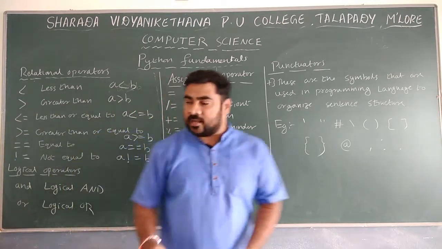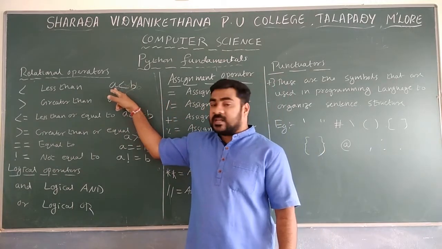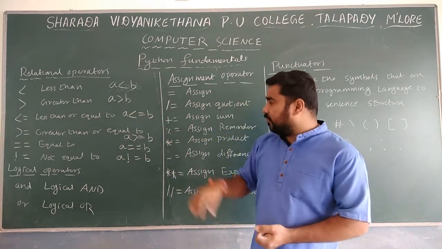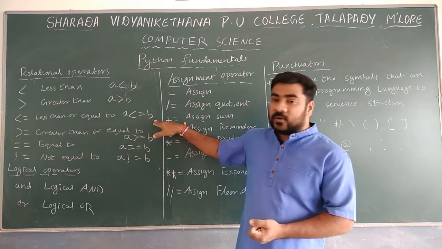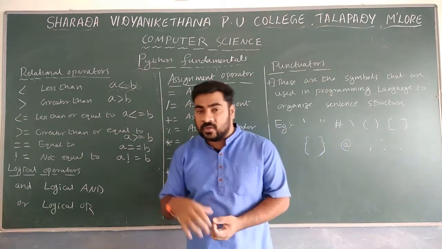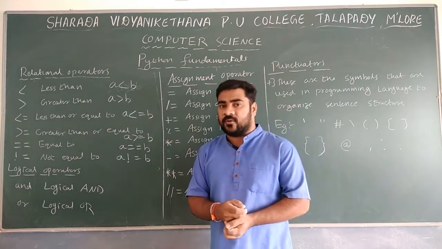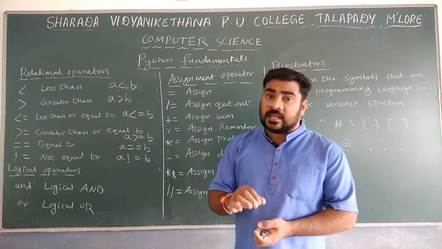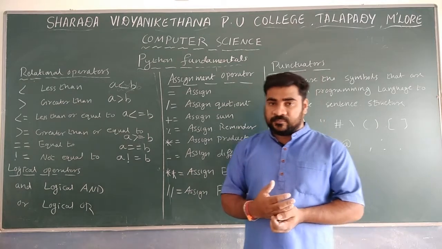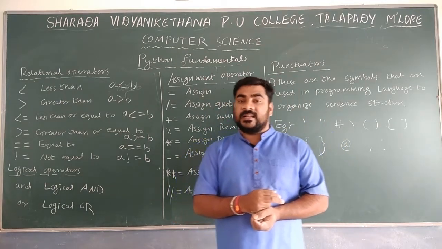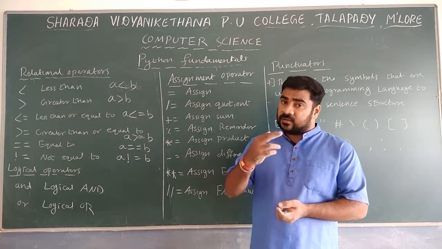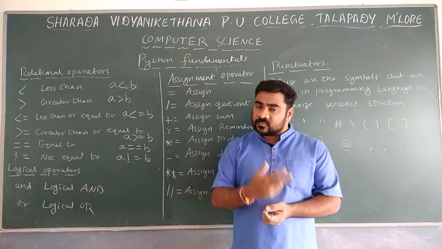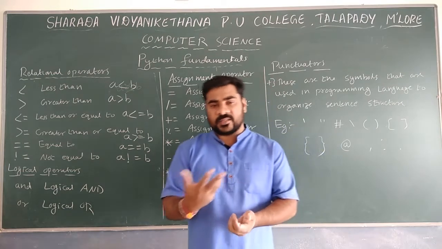So first, A less than B means we check whether A is less than B. The next one is greater than: we check whether A is greater than B. Next, A less than or equal to B. In that, two conditions are there: A should be less than B, or A should be equal to B. If any one condition is true, it will be satisfied.